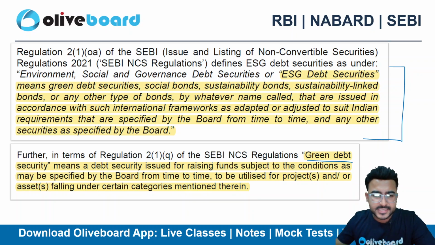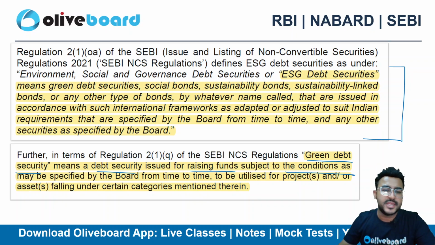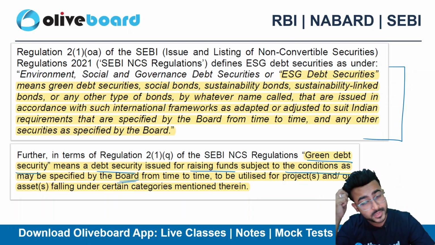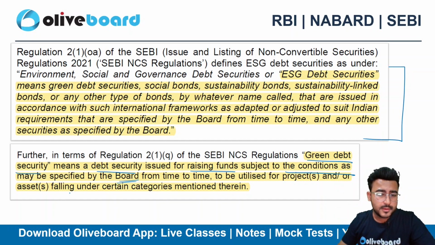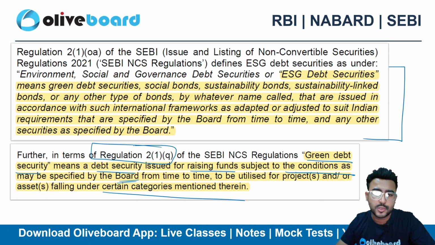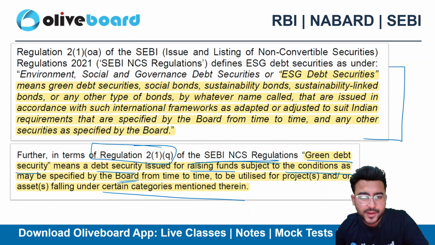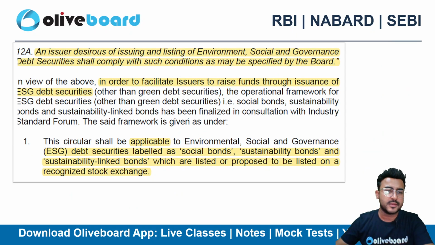What are the green debt securities that are excluded? Green debt securities are a kind of debt security issued for raising funds subject to conditions as may be specified by the board. So the board will be giving the conditions for this from time to time under certain categories mentioned. This is defined in regulation 2 sub-section 1 clause Q of the SEBI NCS regulations, right?